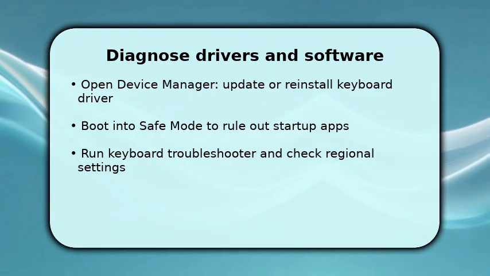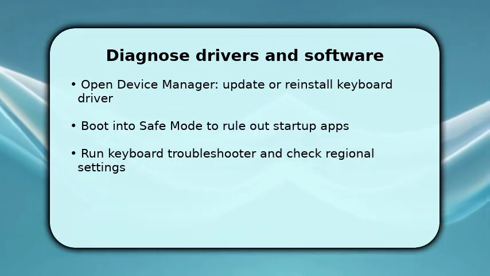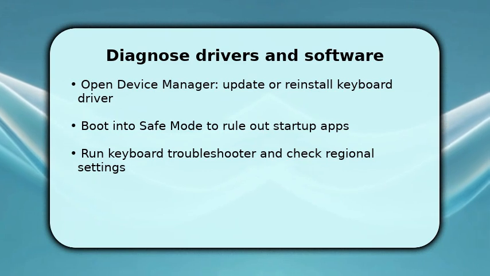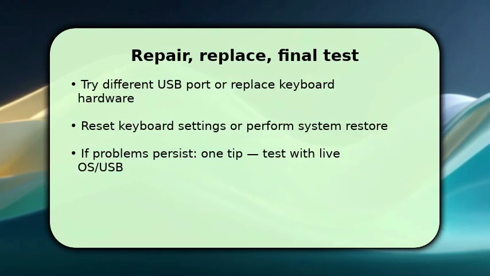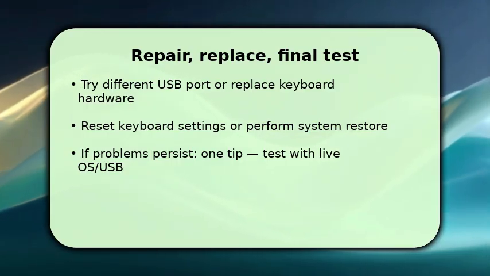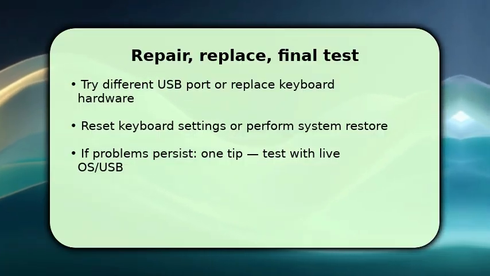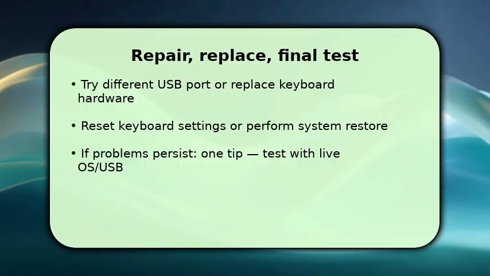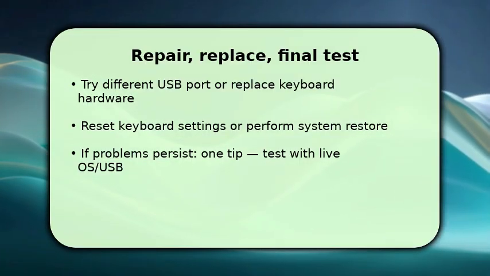If you recently installed utilities that intercept keys, disable or remove them, and test again to see if numbers behave normally. Finish by isolating hardware faults and restoring settings. Try a different USB port or wireless receiver, and if available, swap in another keyboard to confirm physical failure. Reset keyboard-related settings, remove custom mappings, or use System Restore to a point when numbers worked.